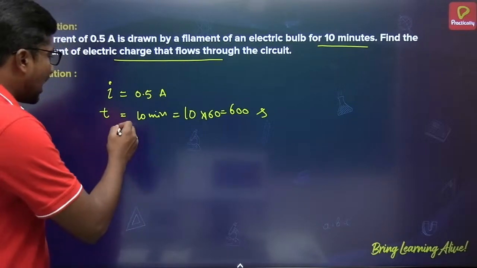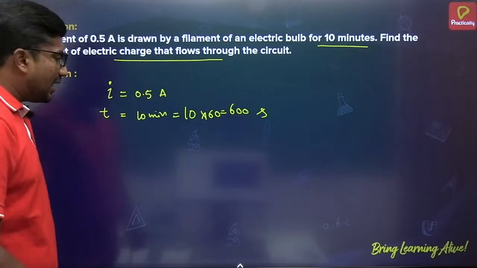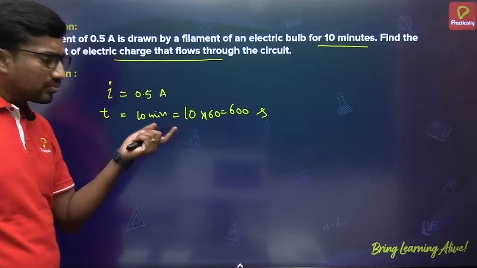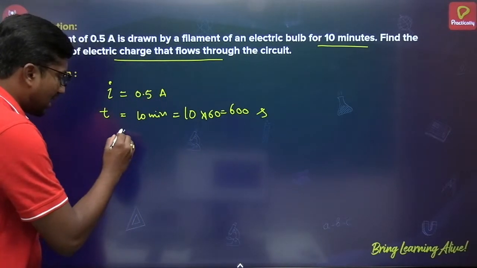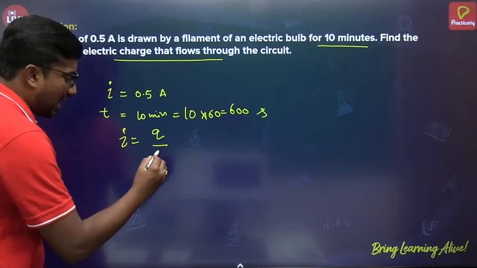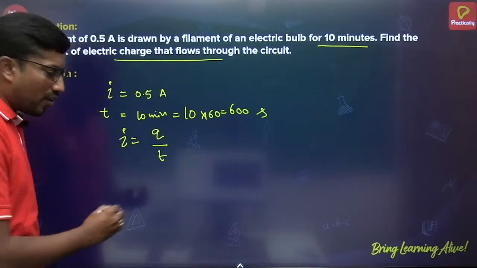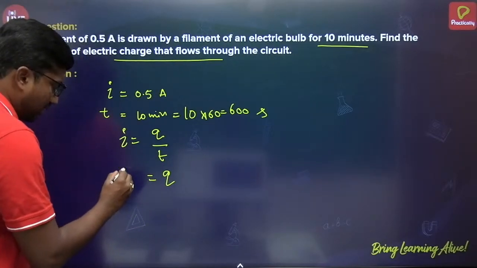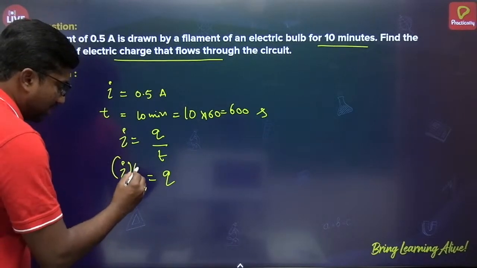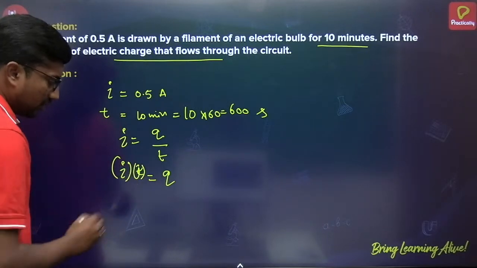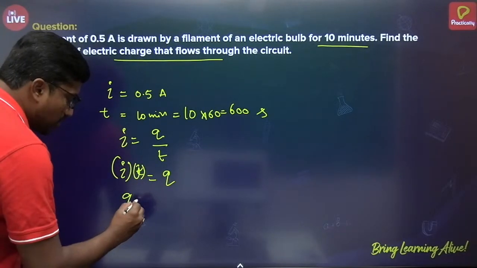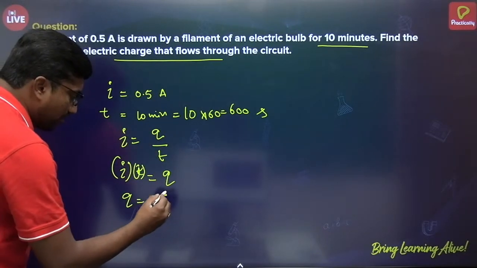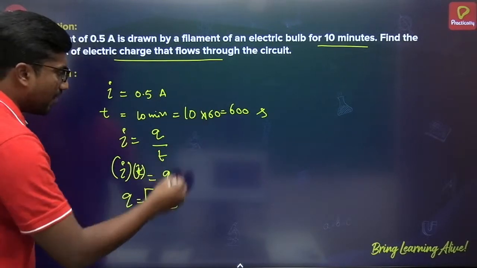Okay, so time we know, current we know, and then what is the formula that exists with I, t and Q? It's very simple. Current I is equal to charge by time. Our requirement is to find charge, so keep charge there only, bring time to this side. So I multiplied by t. That means Q is equal to current multiplied by time. Current value 0.5, time value 600.